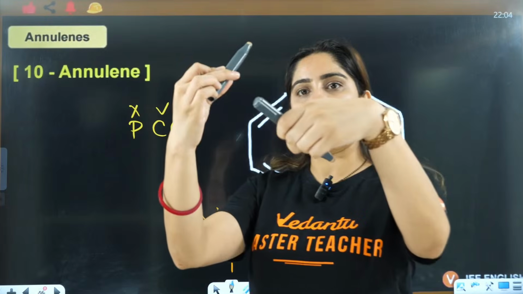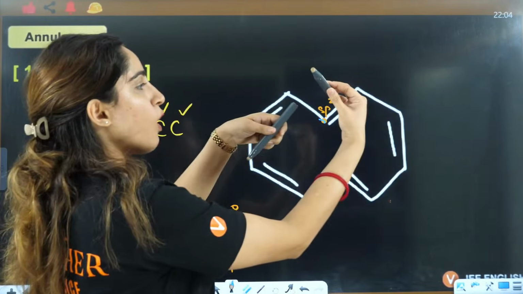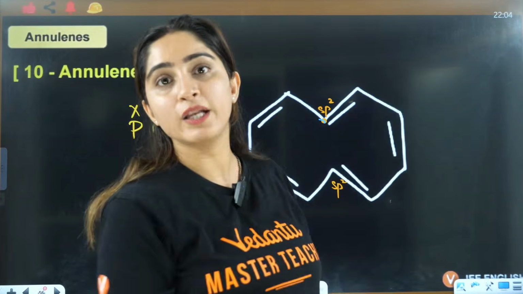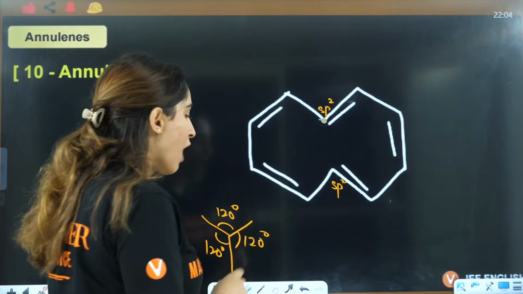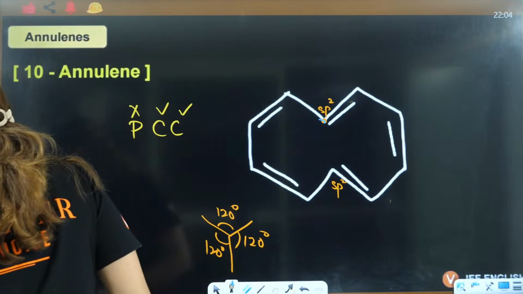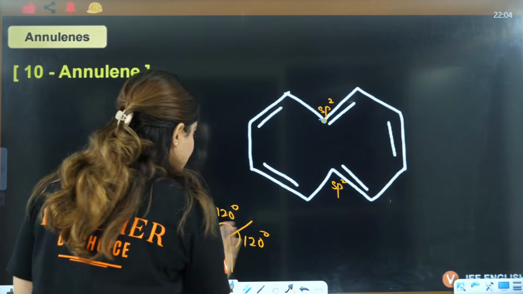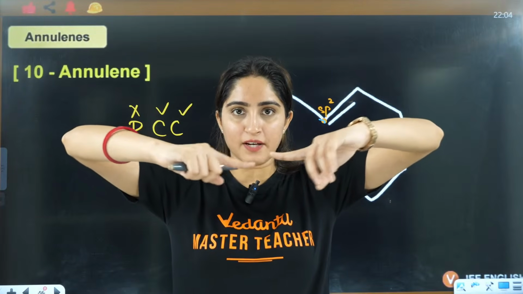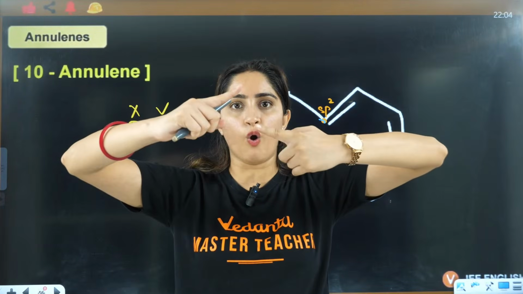So they will be non-planar now, like this they will move, right? They will move out of that 120 degree angle. Earlier they used to be like this, but they were repelling each other, so they went non-planar.